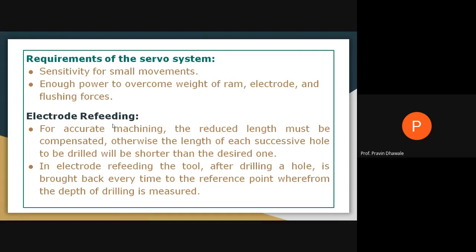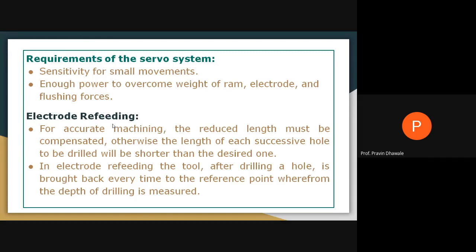One more point related to this is electrode refeeding. For accurate machining, the reduced length must be compensated. Otherwise, the length of each successive hole to be drilled will be shorter than the desired one. Means the electrode that acts as a tool for the drilling operation wears out, and by using such a tool while continuing the drilling operation, there will be a reduction in the length of the hole.